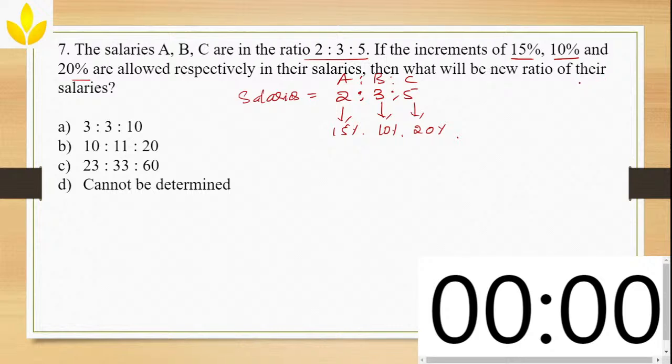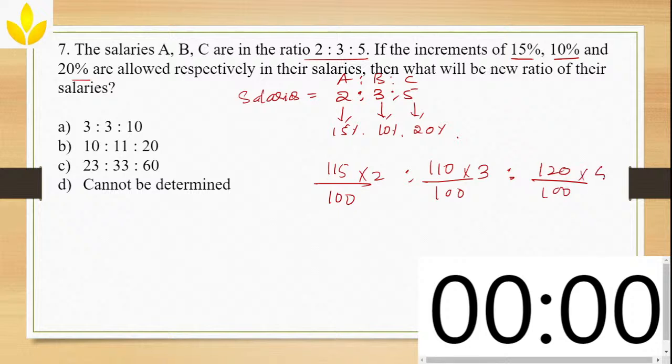We have solved a similar kind of problem. Oh great, Singh is saying 23, 33, 60, great. Even Jenkar is saying the same answer. Yeah, it can be the correct answer. Okay, now if you increase it, how will you write it? If I take 2 itself as 100%, then 15% increment means 115 divided by 100 into 2, and for 10%, 110 divided by 100 into 3, and this one, 20% increment, 120 divided by 100 into 5. So 100, 100, 100, you will cancel all of it.